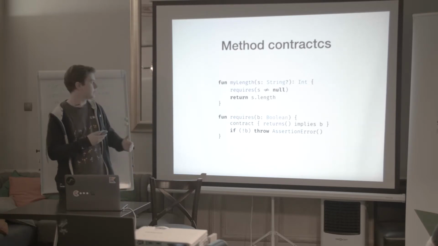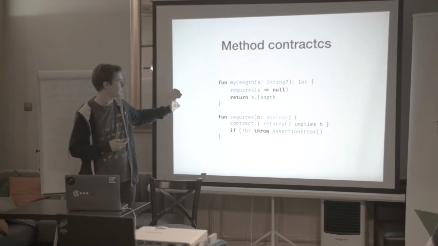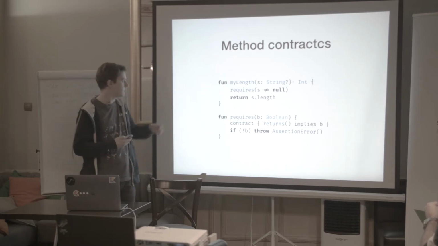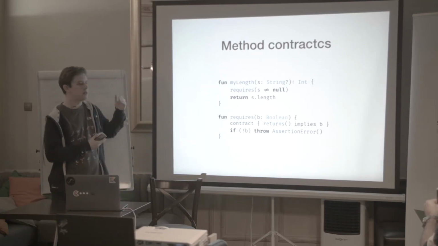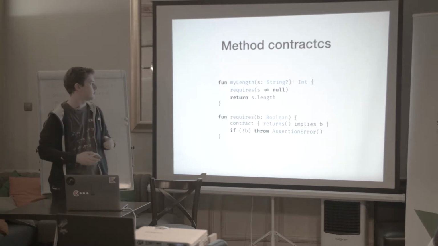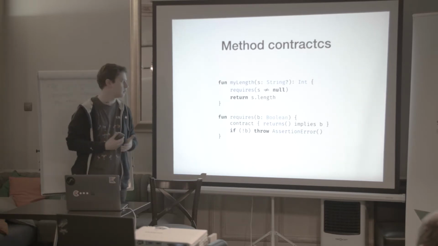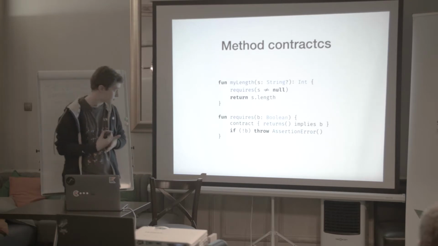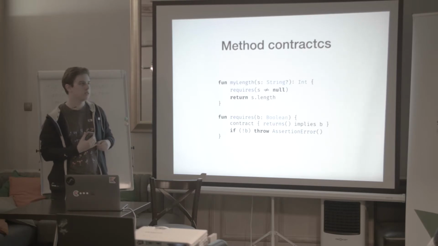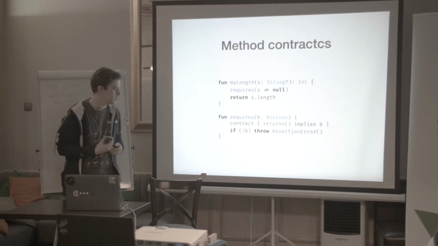So this tells the compiler, in our example, that S is not null. So the compiler now knows that you can call length without any problems, without any errors according to nullability. This is, of course, an experimental feature. It will be improved in the next releases of Kotlin.